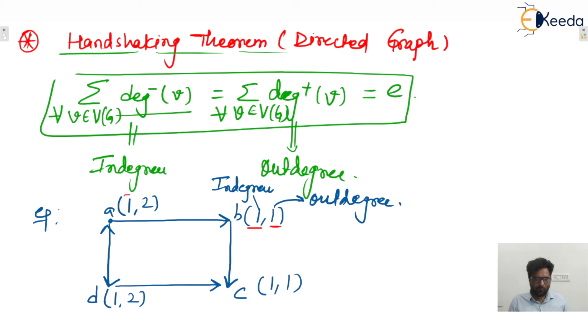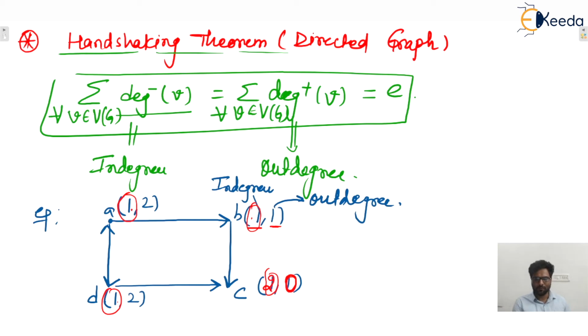So here the sum of in degrees: for A, in degree 1 and out degree 2; for B, 1 and 1.